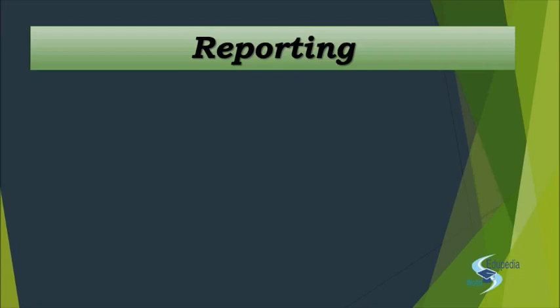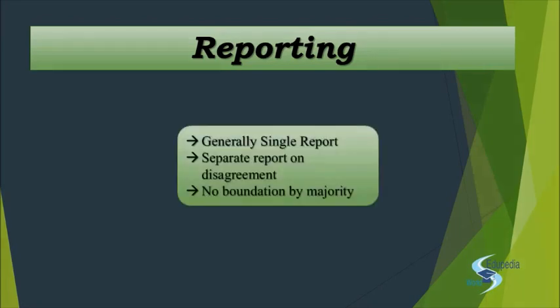And in the market, you'll know that yes, this is the main financials report, but there was one joint auditor who had some other opinion, and that is given in the subsequent report. That is how you publish the reports. So basically what did we see here is that generally they issue a single report, but if there is a disagreement, they will issue a separate report on the disagreement, and none of the auditors is bound by the majority. That is the only part of reporting.